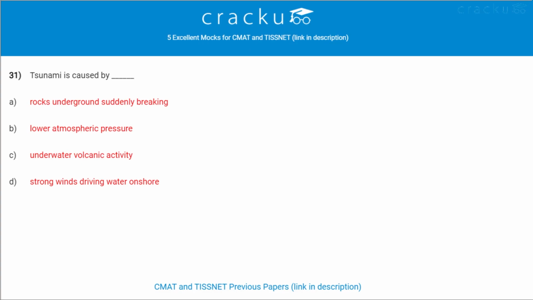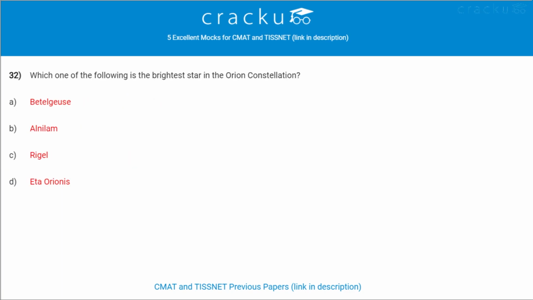Tsunami is caused by underwater volcanic activity. Next question. Which one of the following is the brightest star in Orion constellation? Rigel is the brightest star in Orion constellation. It is located in Hunter's Leg. It is 7th brightest star in the sky. And the 3rd brightest star in the constellation is Bellatrix.